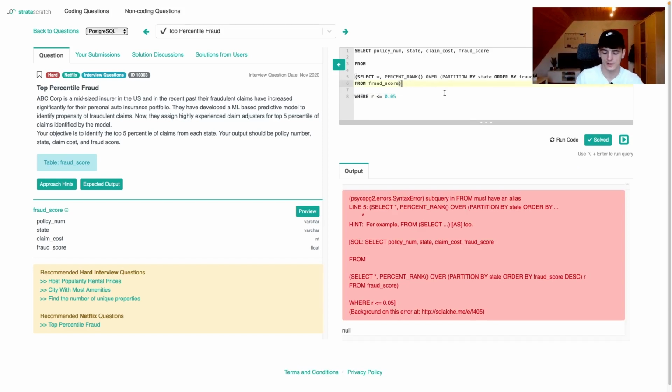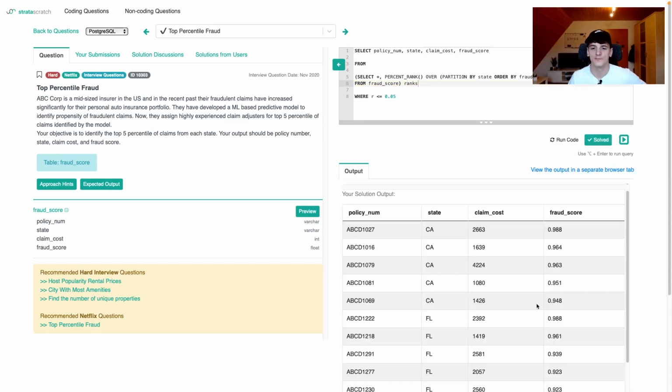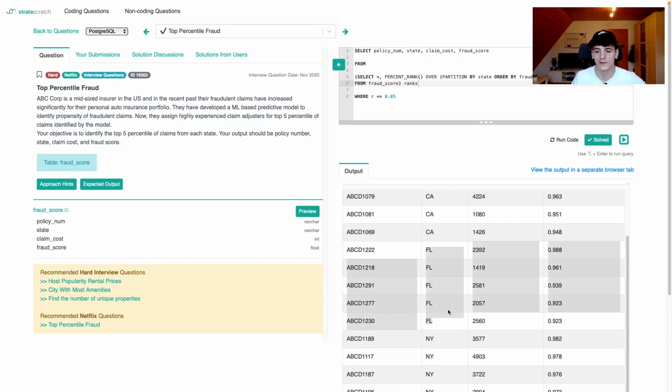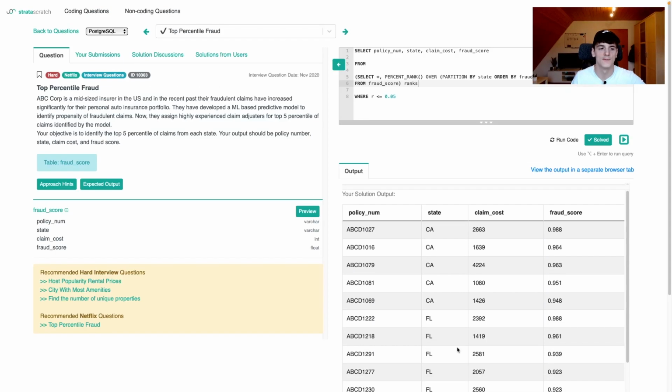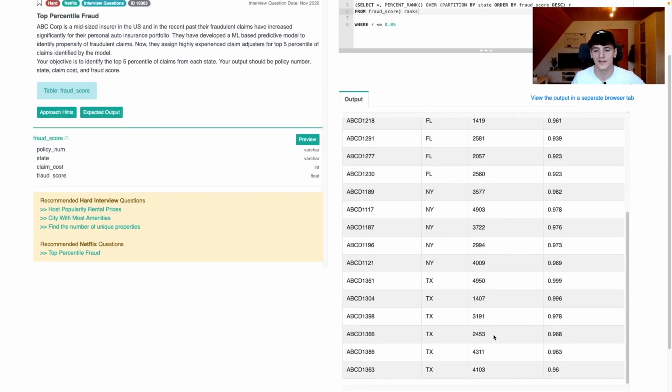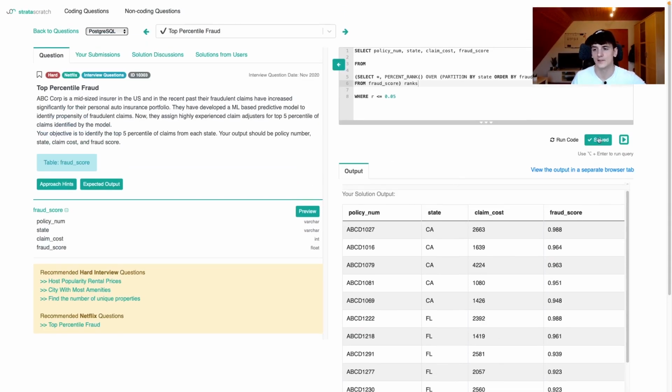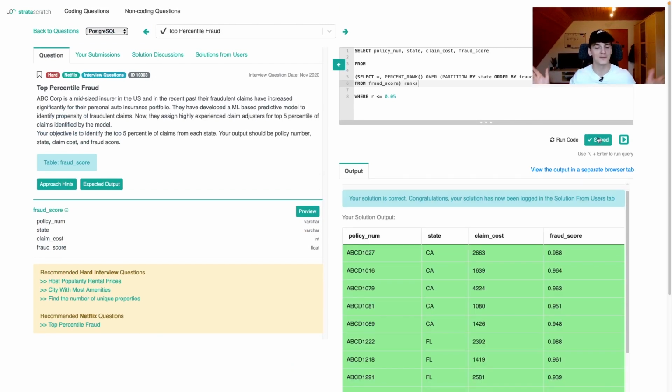Okay, I just tried to run, but I remembered we need an alias for our table, our temporary table. We just need to give this one a name. Let's say ranks. And yeah, that gives us very high fraud scores for each state. So we have 5 for California, we have 5 for Florida, 5 for New York, 6 for Texas, so there must have been more than 100 fraud claims or claims for Texas. And yeah, let's check if that works. It is accepted, fair enough.